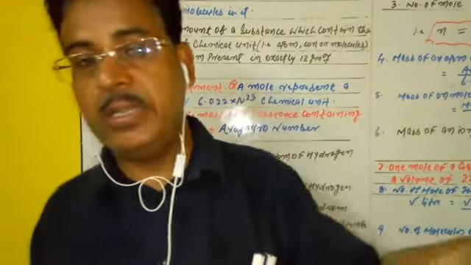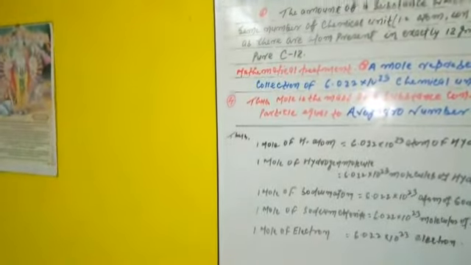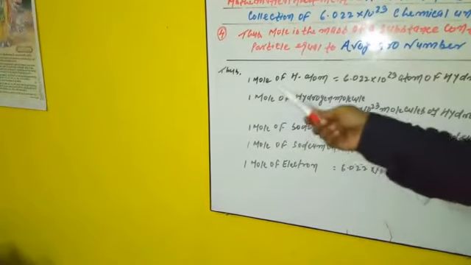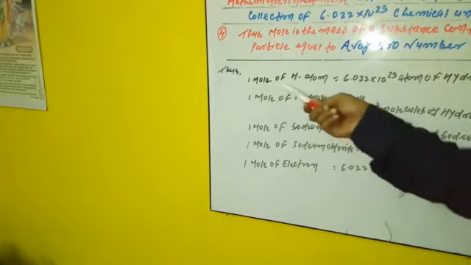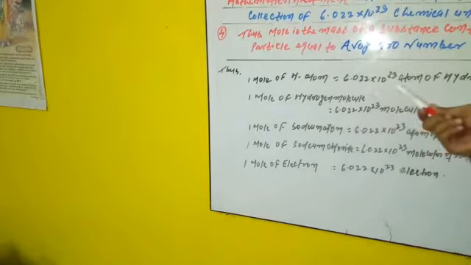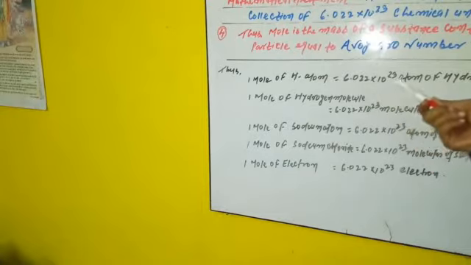For your understanding, certain examples are given here. We write here 1 mole of hydrogen atom. 1 mole of hydrogen atom equals 6.022 × 10^23 atoms of hydrogen. That means 1 mole of hydrogen atoms always consists of 6.022 × 10^23 atoms of hydrogen.